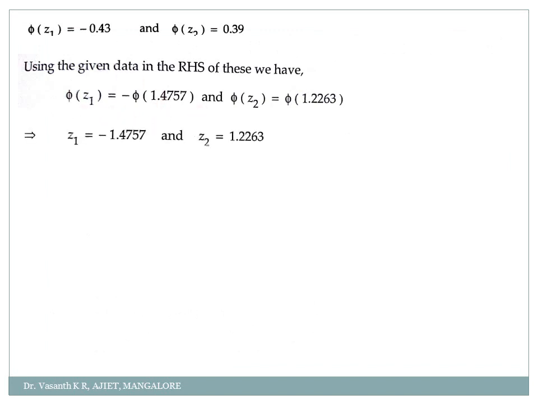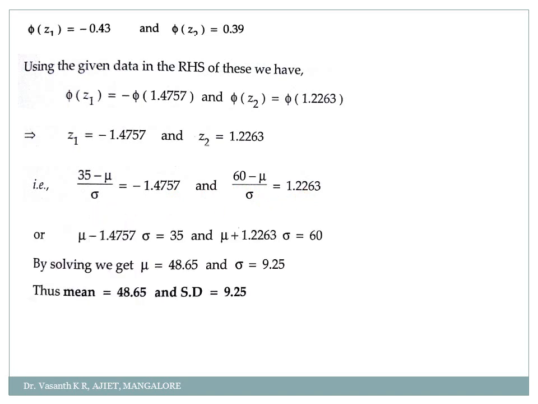See here, z1 is minus 1.4757 and z2 is 1.2263. Substitute that. So 35 minus mu by sigma is equal to minus 1.4757. 60 minus mu by sigma is equal to 1.2263. Now simplify this. So I'll take mu to the other side: mu minus 1.4757 sigma is equal to 35, and the second equation, mu plus 1.2263 sigma is equal to 60. When you solve this using the calculator, what will you get? We get mu as 48.65 and standard deviation as 9.25.